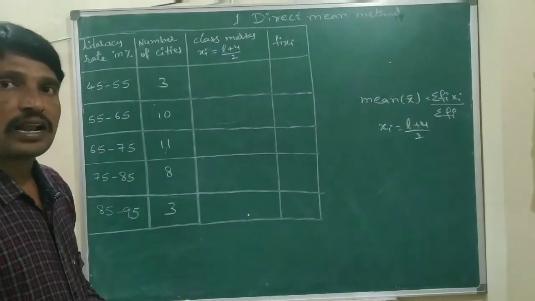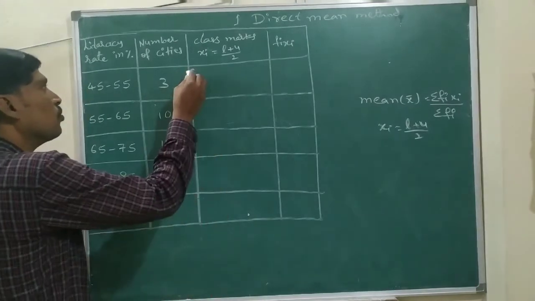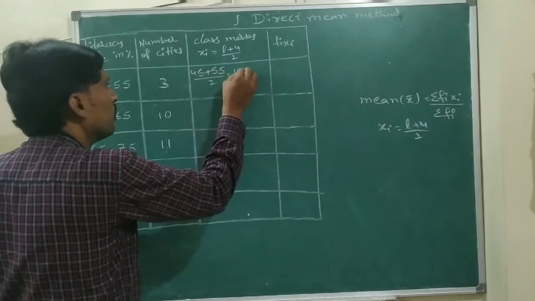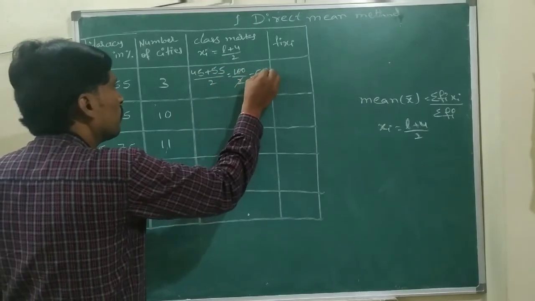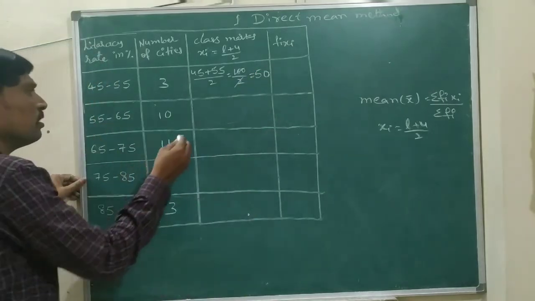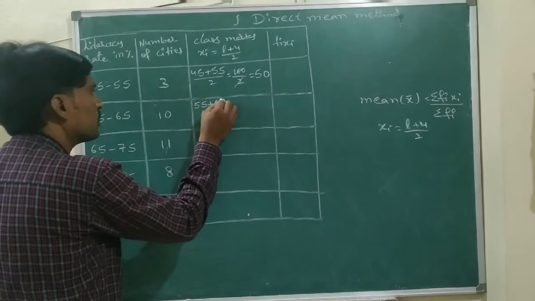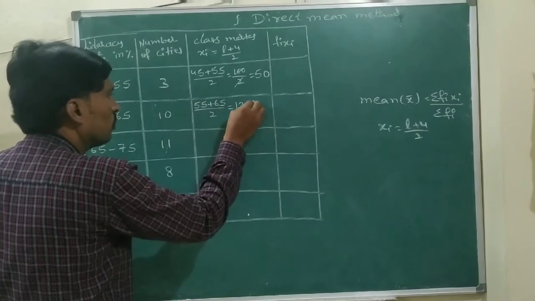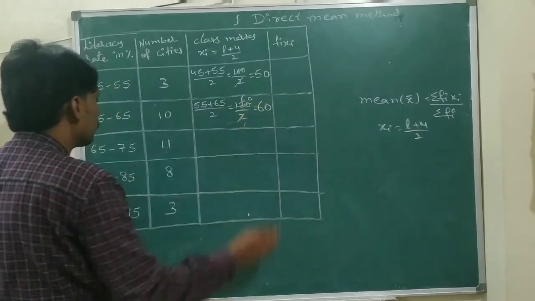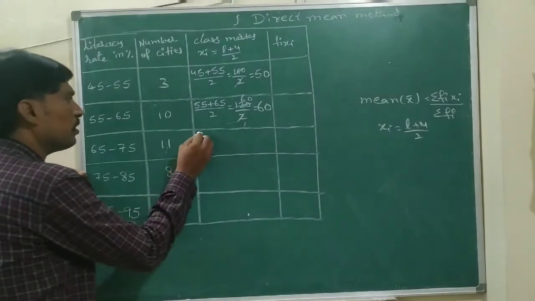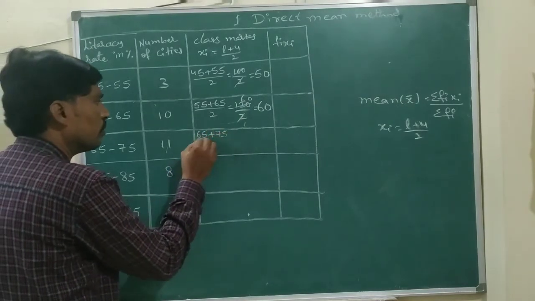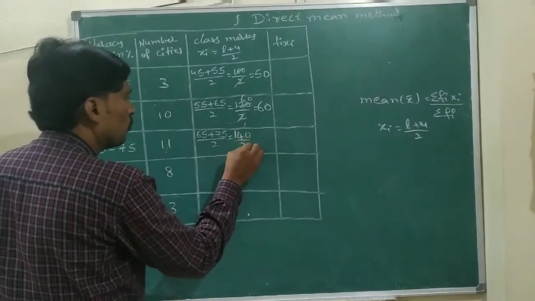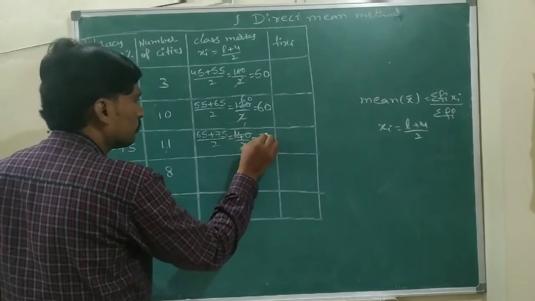Now we need to find the class marks xi. xi equals (L plus U) by 2, that is (45 plus 55) by 2. 45 plus 55 is 100, by 2: 2 ones are 2, 2 fives are 10, so 50. Next class interval, lower limit is 55, upper limit is 65, by 2. 55 plus 65 is 120, by 2: that is 60. Next one, 65 is the lower limit, upper limit is 75, by 2. 65 plus 75 is 140, by 2: that is 70.